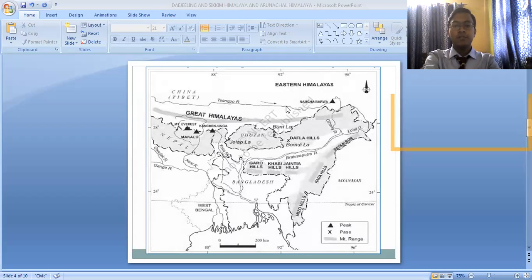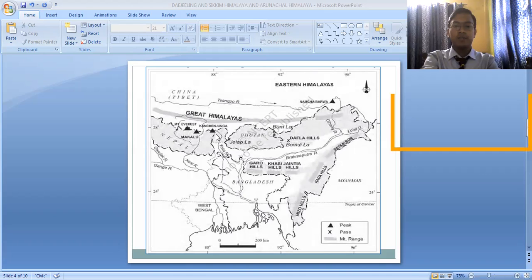If you see this map, you can find out where the Darjeeling and Sikkim Himalaya is exactly located. Here you can see where it is written Great Himalayas. Just below the Great Himalayas, you see Kanchenjunga written. This small part, a little bit lower than Kanchenjunga, is the Darjeeling and Sikkim Himalaya. This entire state is the Sikkim region, and just below the Sikkim region, this part is the Darjeeling region. So it is a very small division of the Himalayas, but it is also very important. Here you can see that the Tista river is flowing.